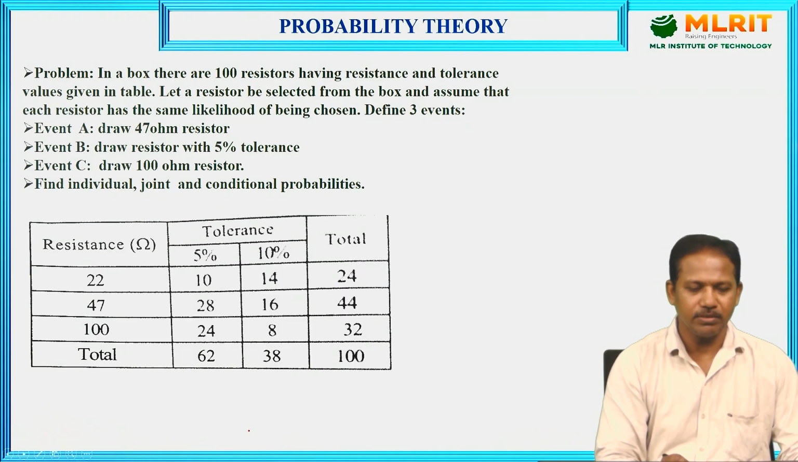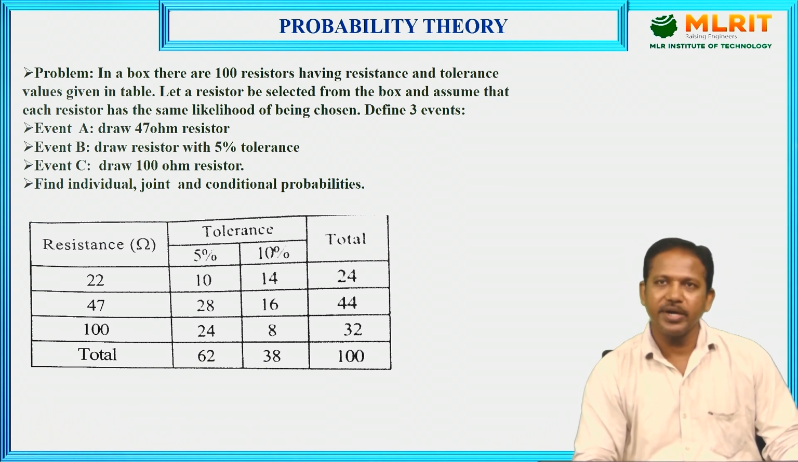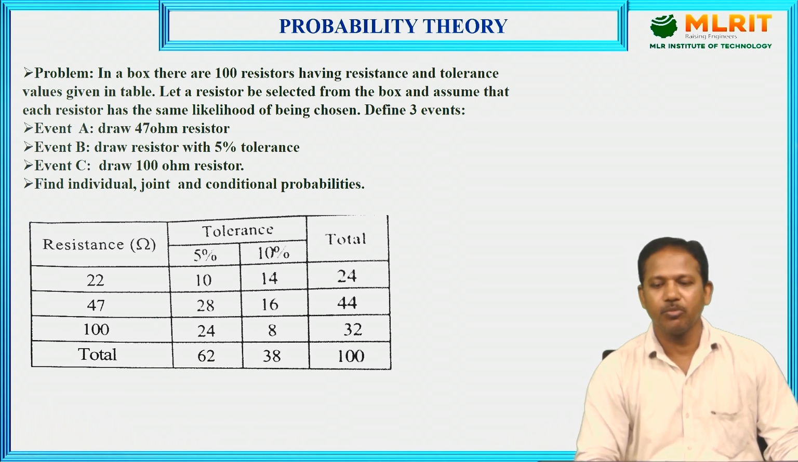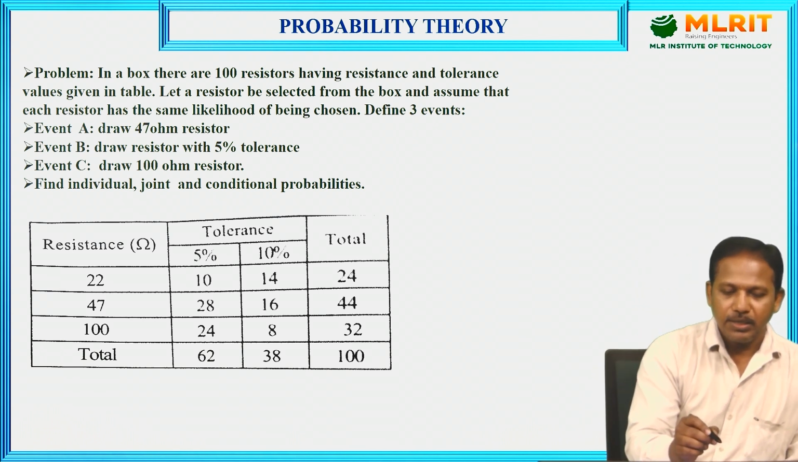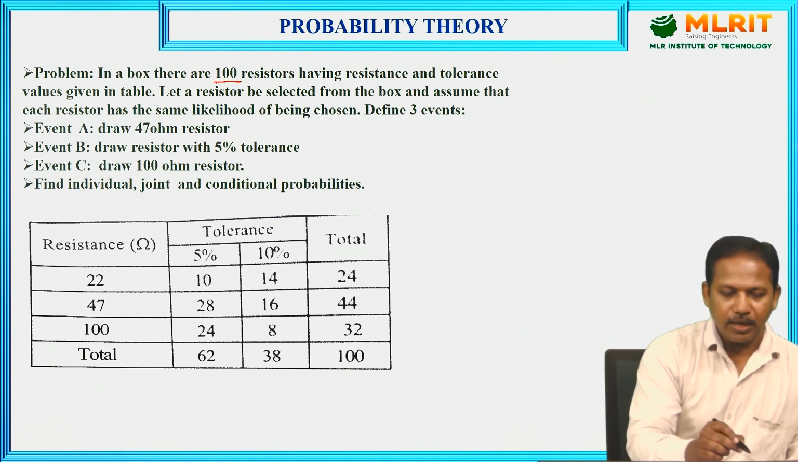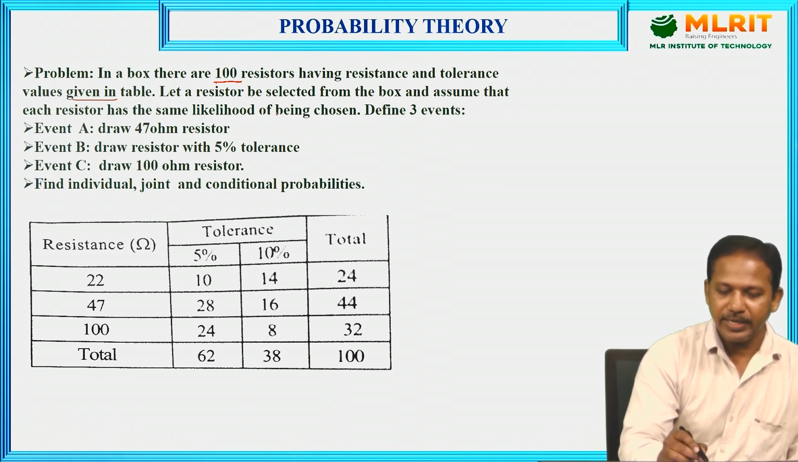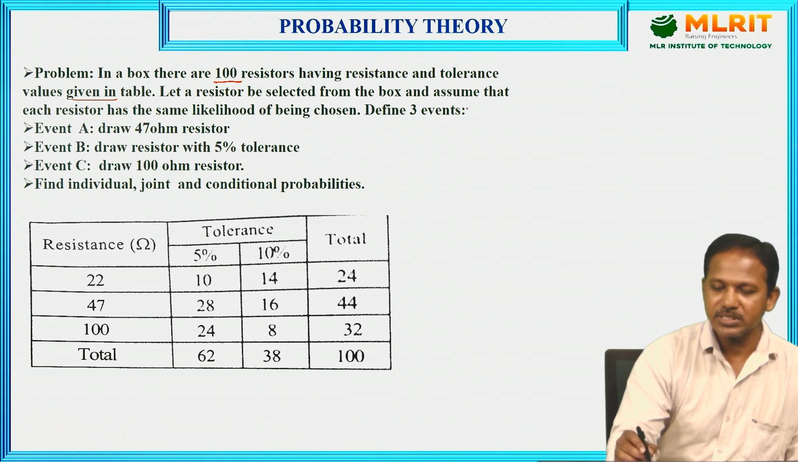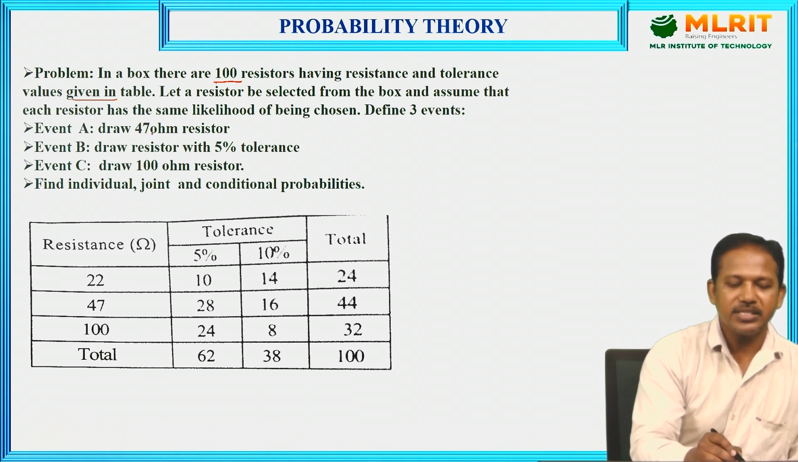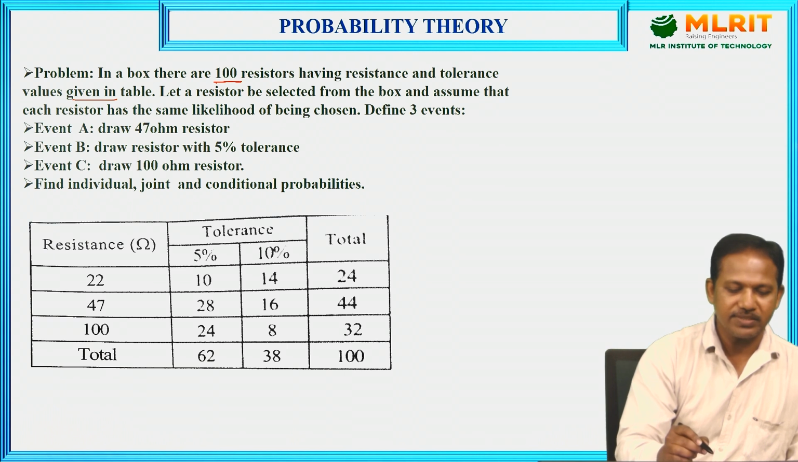So the next problem is related to individual probability, joint probability and conditional probability. See the given data. Here I am using 100 resistors, and the tolerance values are also given in the table. Let a resistor be selected from a box, and assume that each resistor has the same likelihood of being chosen. Define 3 events. What are those?